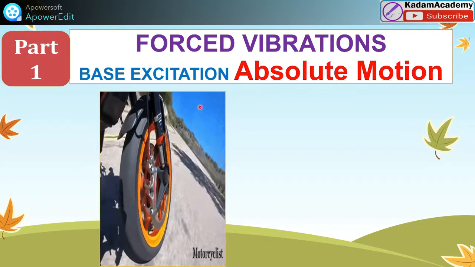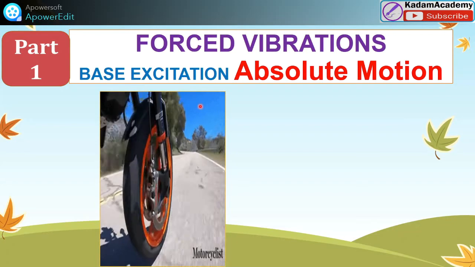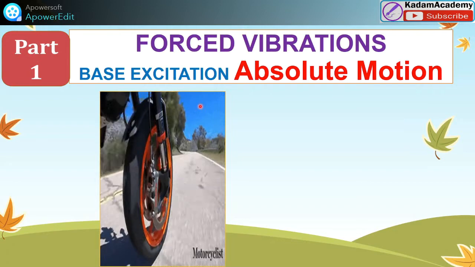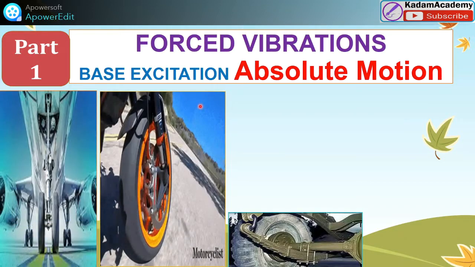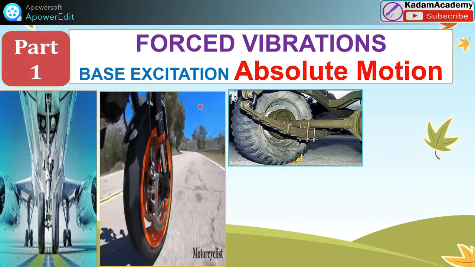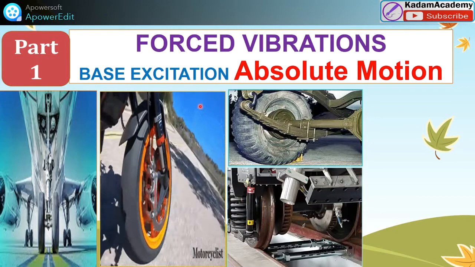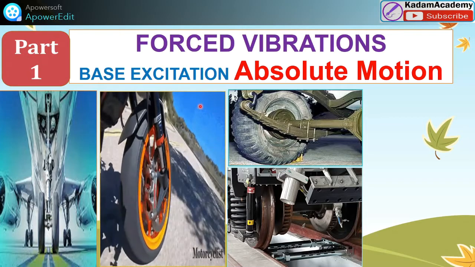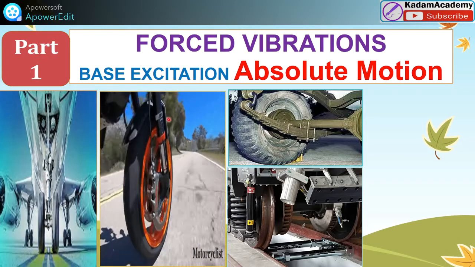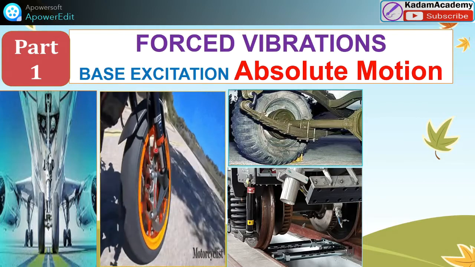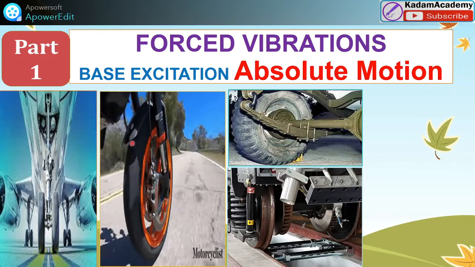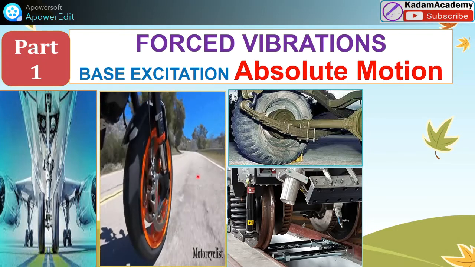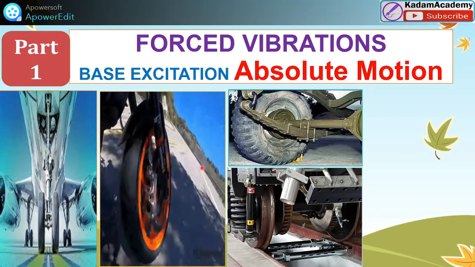Forced vibration due to the excitation of support has different applications. In this case, the car, jeep, truck, bike, aeroplane, or locomotives have forced vibration with the base excitation. How? The wheel base acts as the base or support for the system, and there is harmonic excitation due to the road unevenness.